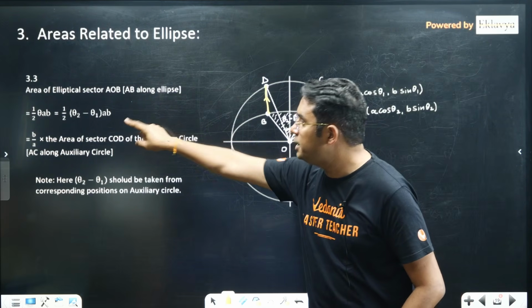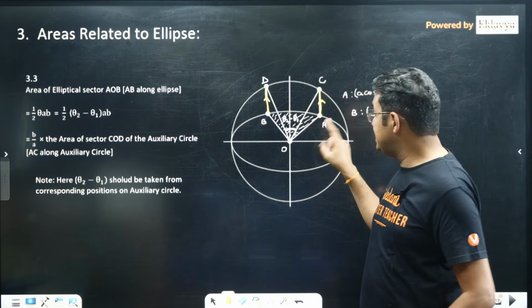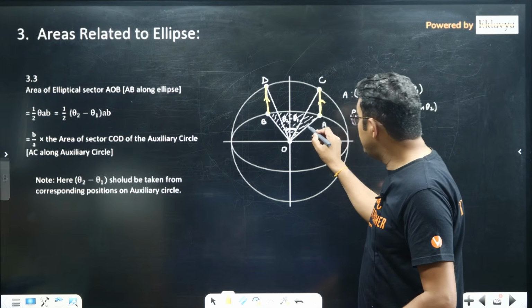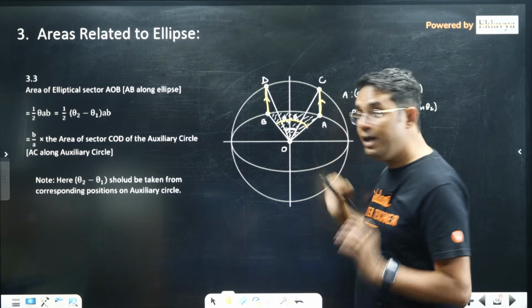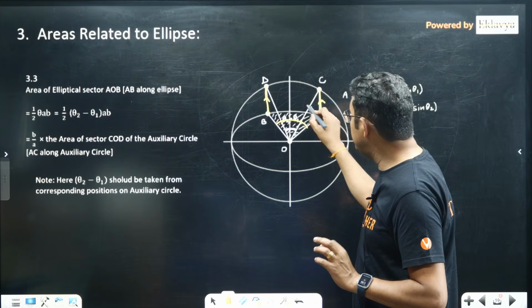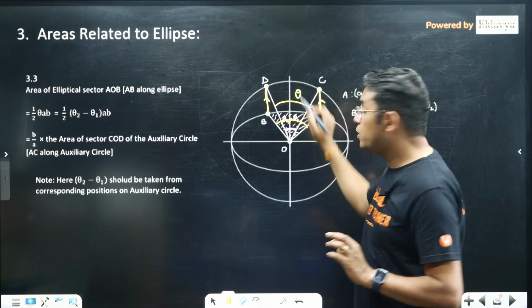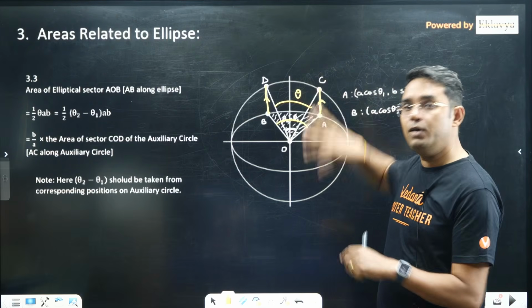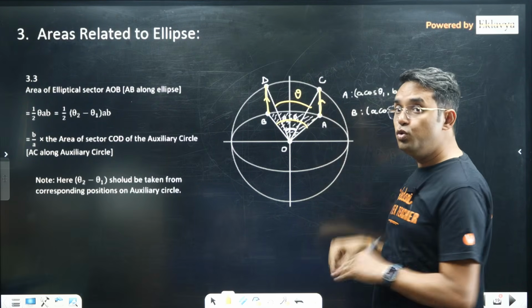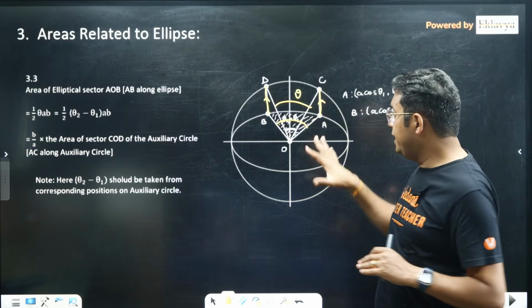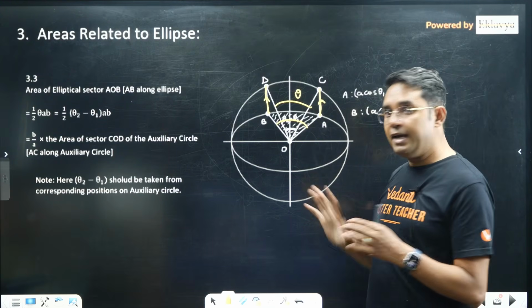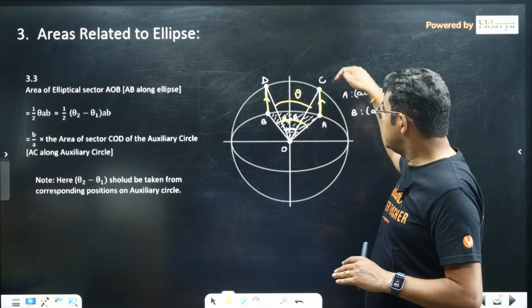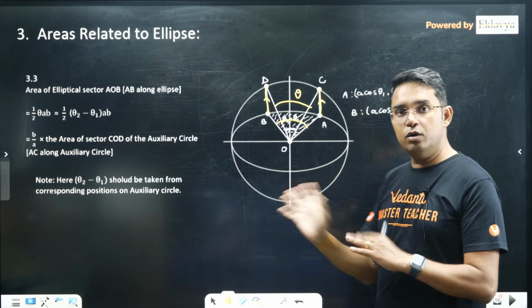Okay, half theta AB, and remember this theta is not the angle that you are getting here on the ellipse; rather, this theta has to be the angle on the auxiliary circle, because in the circle whatever physical angle you get on your diagram is used to find the area. But in case of the ellipse, this angle will be skewed because of the transformation of C and D along certain lines.